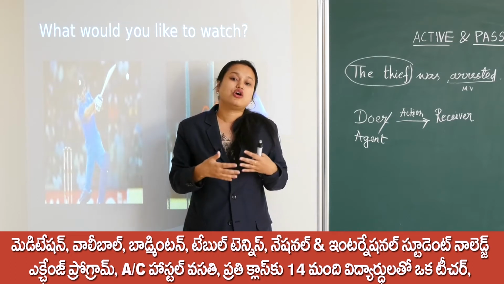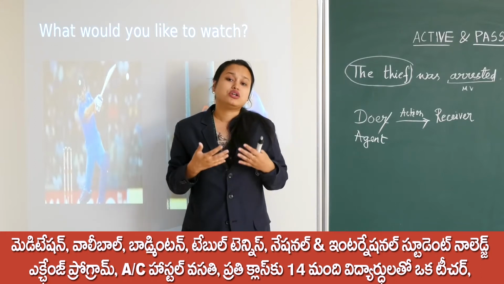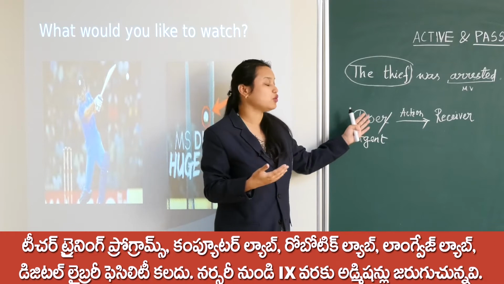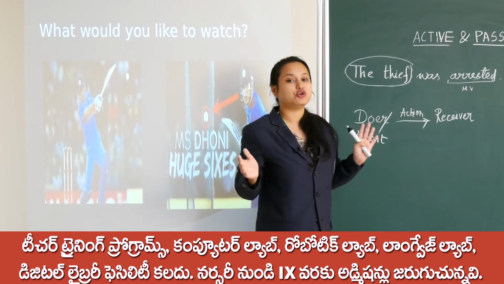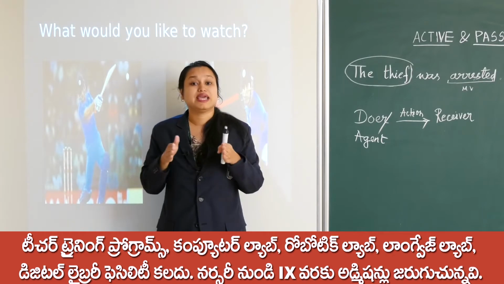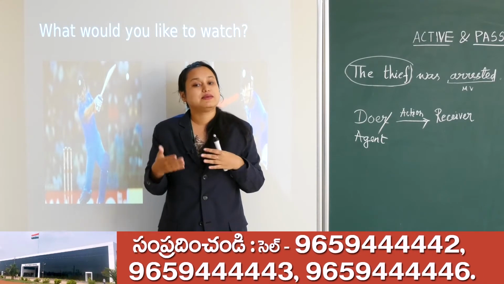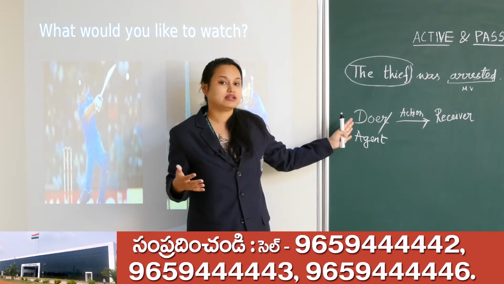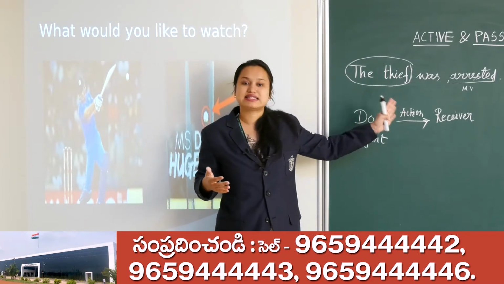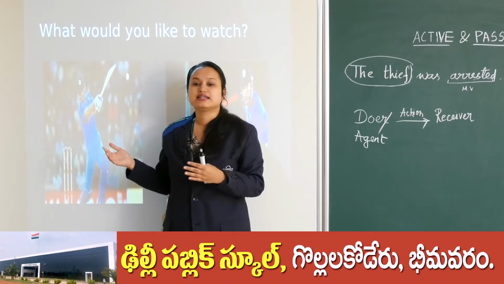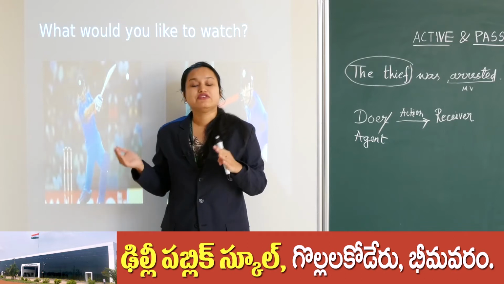It depends on all that whether we want to make the doer or agent the hero, or whether we want to make the receiver the hero of the sentence. Hero means the main protagonist, the main character of the sentence. So it depends on us whether we will make the doer the hero, the main character, or the receiver as the hero in a sentence. And that comes to the part of whether it is active or passive.